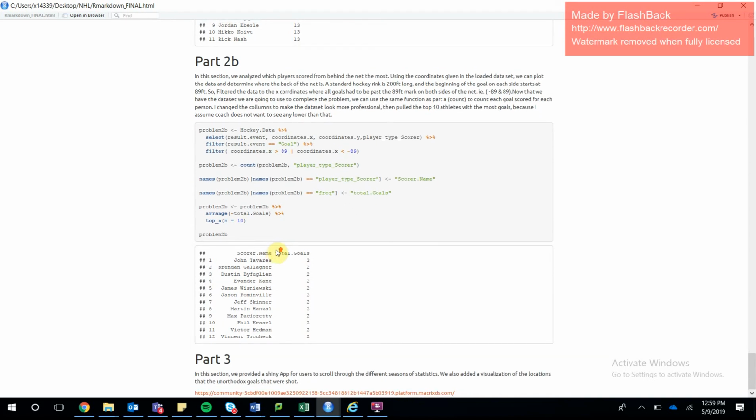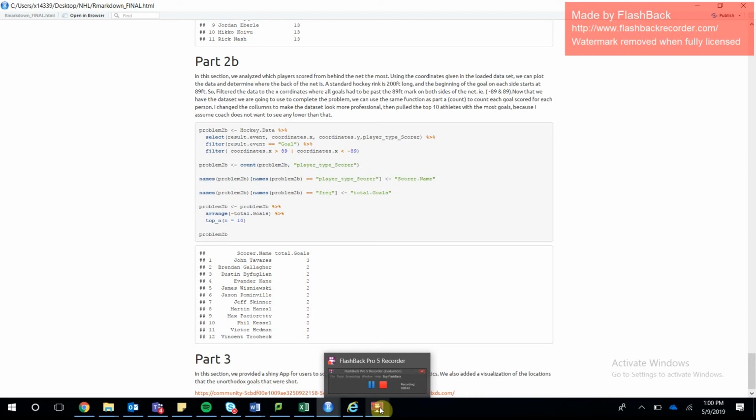So for part 2B, same thing, just a little bit different. We had to find the players who scored from behind the net the most, and we can do that by using the X and Y coordinates from where the goal was shot that we were given in a data frame. So we did the same exact thing as the last problem. We selected result event, X, Y coordinates, and the person who scored, and filtered to goals. The length of a hockey rink is 200 feet long, and the hockey goals start at 89 feet on both ends. So we filtered the X coordinate to be greater than 89 and less than negative 89, and that gives us all the goals from behind the net.